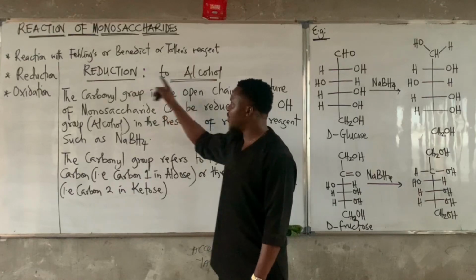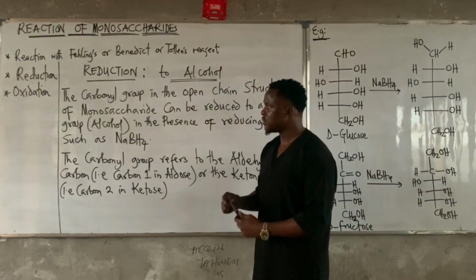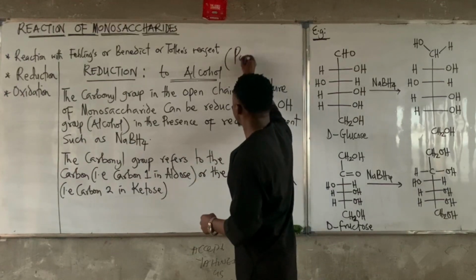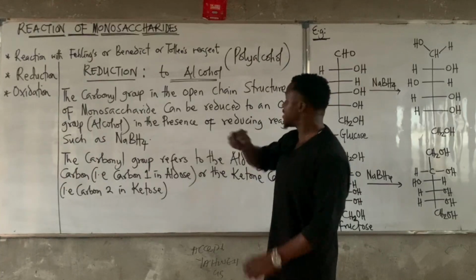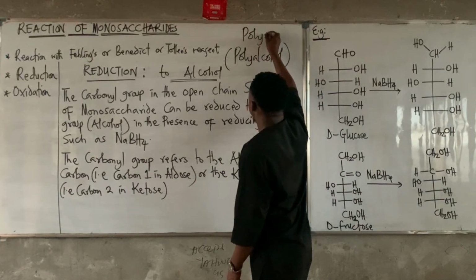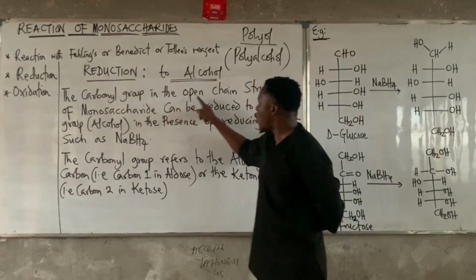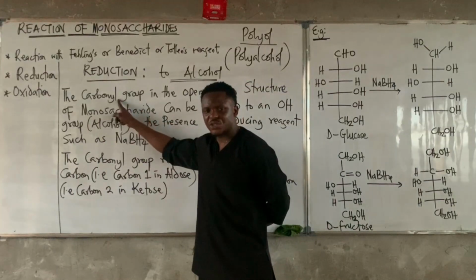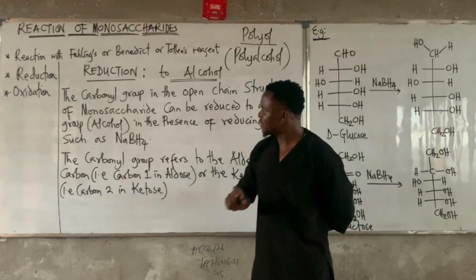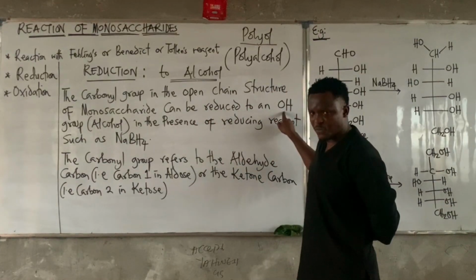Now, monosaccharides are reduced to alcohols. Take note of that. They are reduced to alcohols, which most of the time are called polyalcohols, whereby some textbooks will just call them polyols. Take note of this. Now, the carbonyl group in the open chain structure is either the aldehyde functional group or the ketone functional group. In the open structure, the monosaccharide can be reduced to an alcohol functional group.